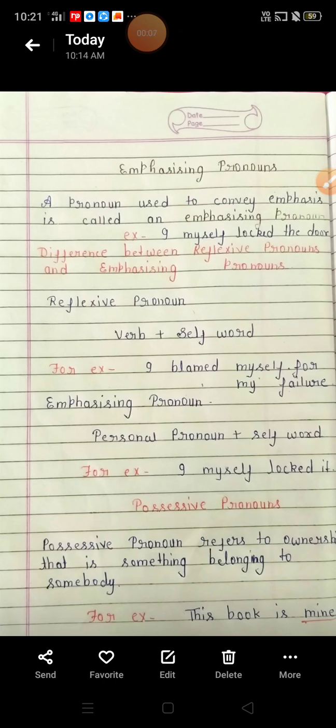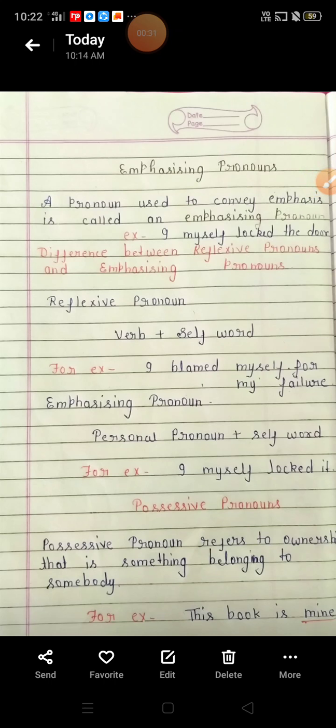Reflexive pronoun and emphatic pronoun both look similar, but emphatic pronoun is used to emphasize a noun or pronoun. So first of all we will discuss the emphasizing pronoun. What is an emphasizing pronoun? A pronoun used to convey emphasis is called an emphasizing pronoun.